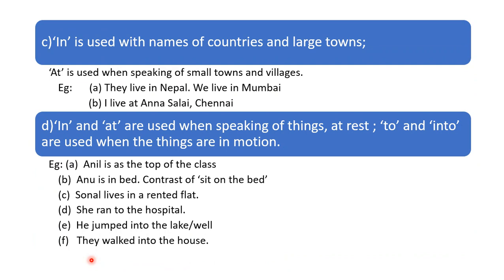In is used with names of countries and large towns. At is used when speaking of small towns and villages. So this is the difference. When it is a country or large town, we use in, and when it is a small town or village, we use at. They live in Nepal. We live in Mumbai. I live at Annasalai, Chennai.